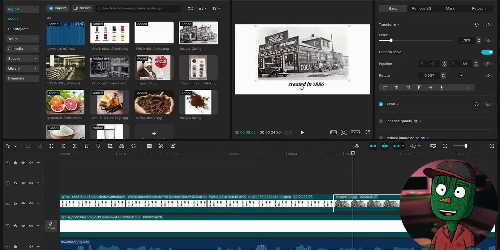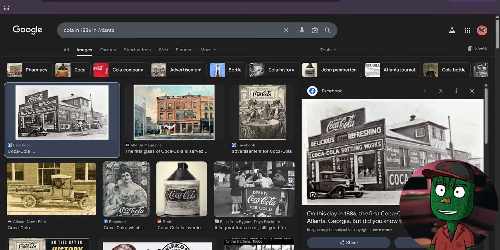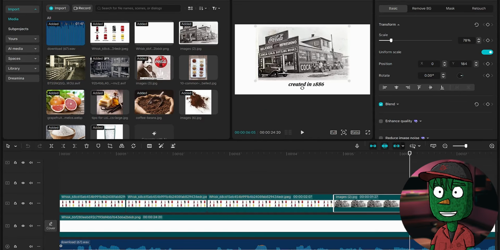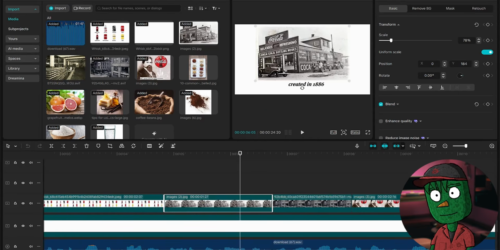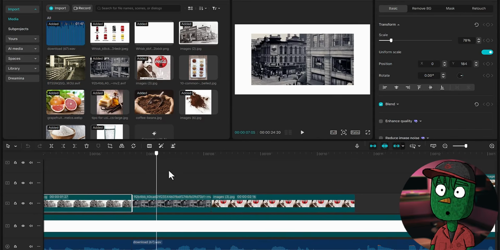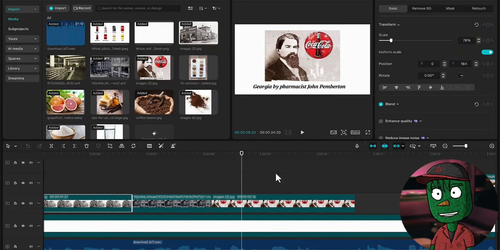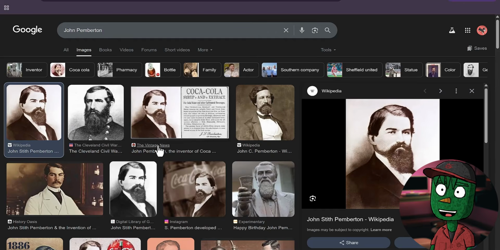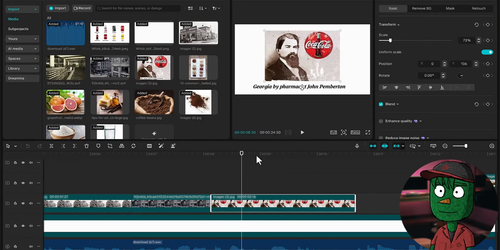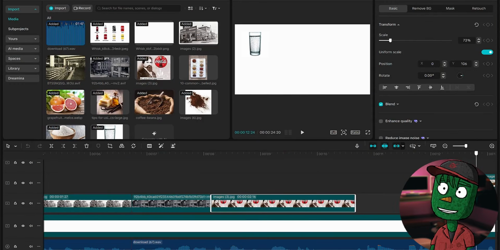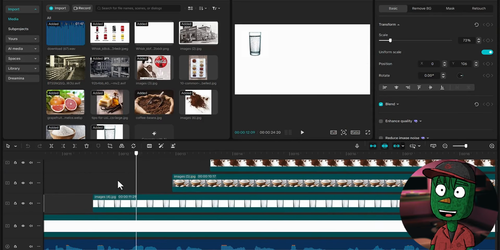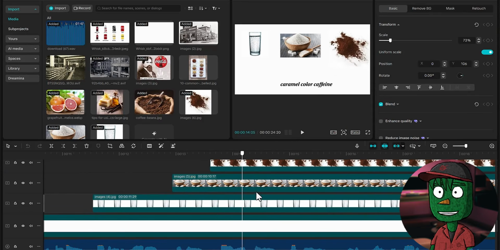After that, we talked about when Coca-Cola was created, so because of that, I had to go to Google and search for this image, and then I import it here and then add it to the timeline just like this. And then the next one we did was to talk about the person who found Coca-Cola, so I had to go to Google as well and find an image of him, and then I added it here. So basically what I'm just doing is I'm listening to the voiceover to know exactly the image that I need to place at that scene. I don't know if you understand what I mean. And the same thing is what I did for here.